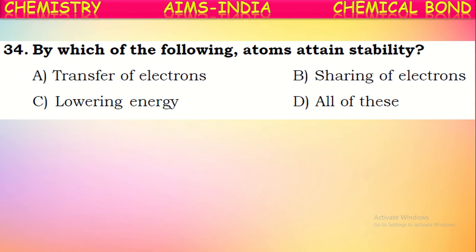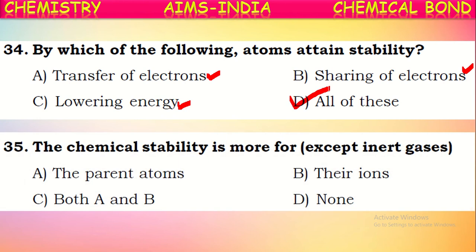By which of the following do atoms attain stability? In attaining stability, atoms sometimes transfer electrons and sometimes share electrons. Even by lowering energy, atoms become stable. By these two, obviously, they attain a lower energetic state, either by transfer of electrons or by sharing of electrons. So by these three ways, atoms attain stability. Now the correct answer will be this.